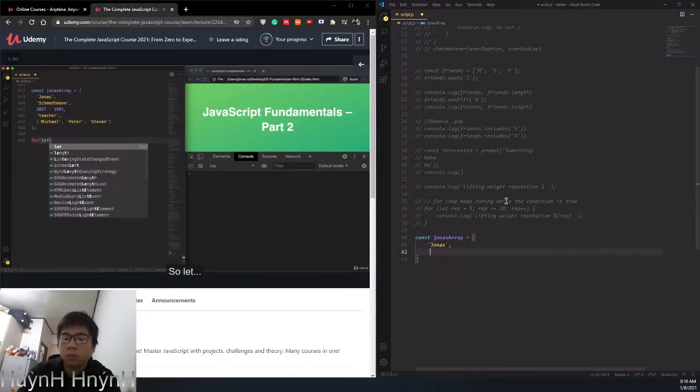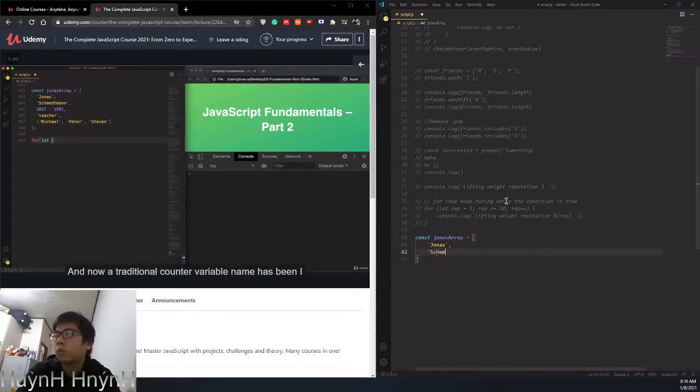A traditional counter variable name has been i for a long time, so let's use that here as well. So just i, and this time we need to start it at 0. That's because the array is 0 based when it comes to reading elements out of the array. Remember? And this will make sense once we actually write the code of this loop. Let's skip the condition for now, so we're going to deal with that a little bit later.